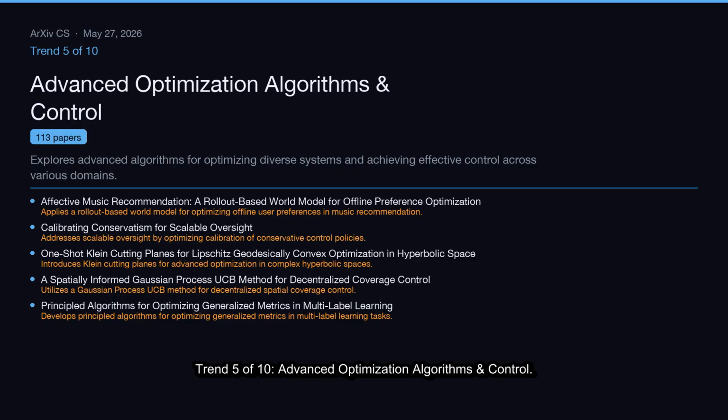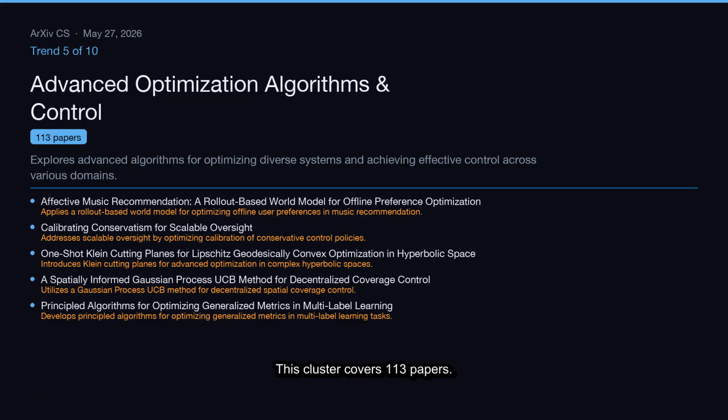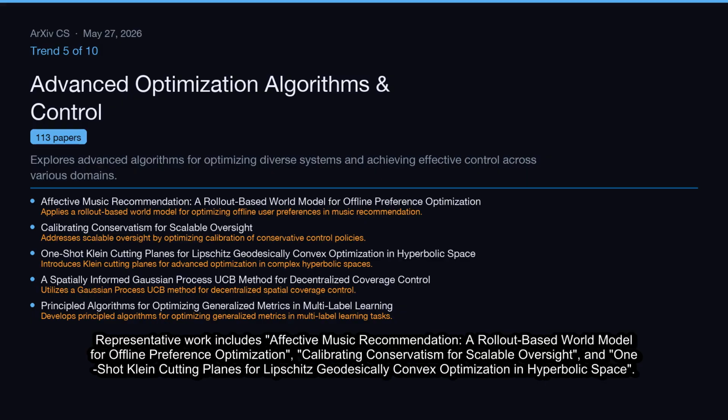Trend 5 of 10, Advanced Optimization Algorithms and Control. Explores advanced algorithms for optimizing diverse systems and achieving effective control across various domains. This cluster covers 113 papers. Representative work includes Effective Music Recommendation, a rollout-based world model for offline preference optimization, Calibrating Conservatism for Scalable Oversight, and One-Shot Klein Cutting Planes for Lipschitz Geodesically Convex Optimization in Hyperbolic Space.